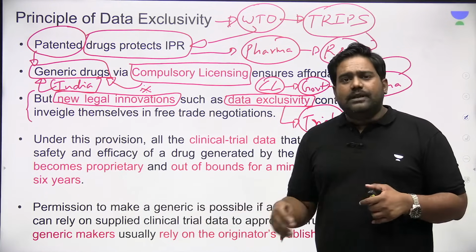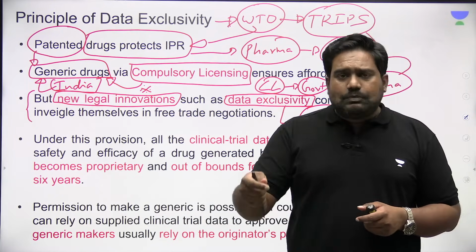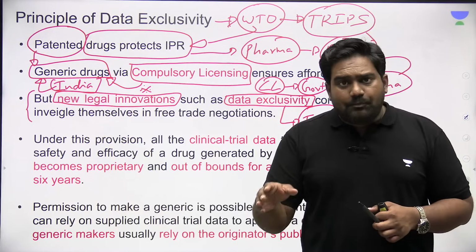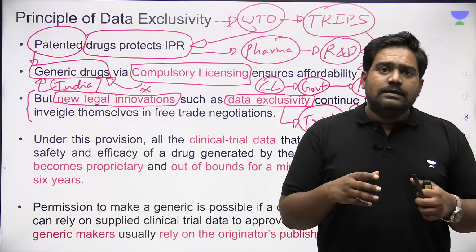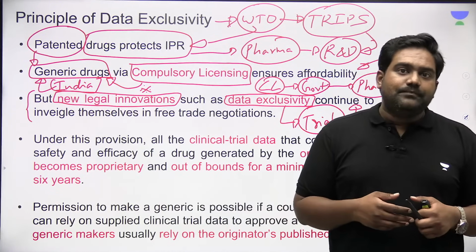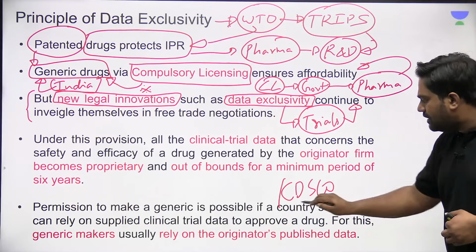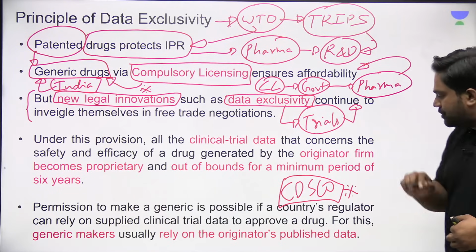Now, let's say, for example, in India, a generic company wants to produce a copy of a patented drug. For that drug to be approved for commercial usage in India, the regulator has to provide the approval. In India, the regulator is the CDSCO, the Central Drugs Standard Control Organization.